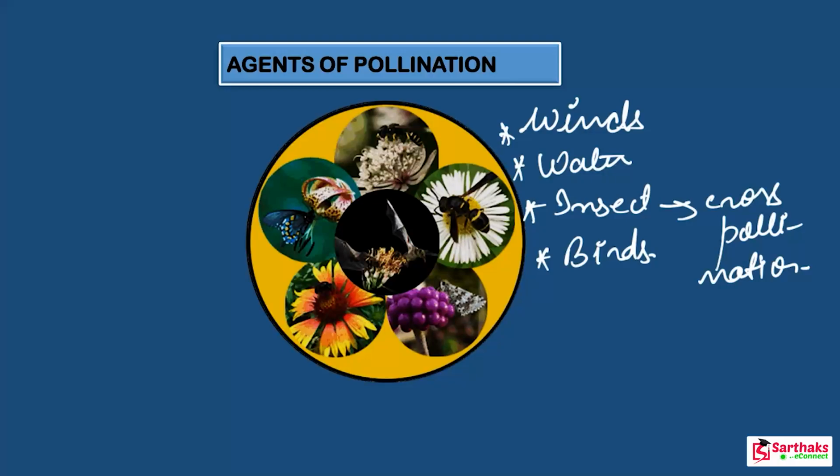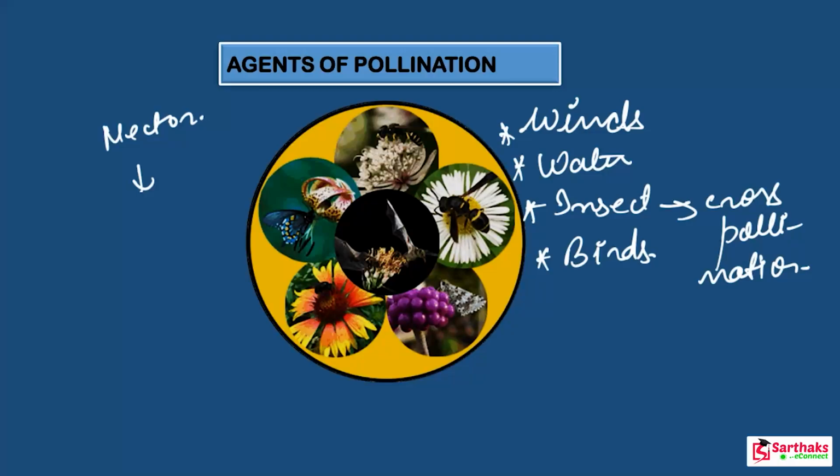When an insect sits on the flower of a plant to suck the nectar, the pollen grains from the anther of this flower stick to its body, and when this insect sits on any other flower, the pollen grains sticking to its body are transferred to the stigma of the second flower. This is how the insect transfers the pollen grains from the anther of a flower in one plant to the stigma of a flower in another plant, and causes cross pollination.